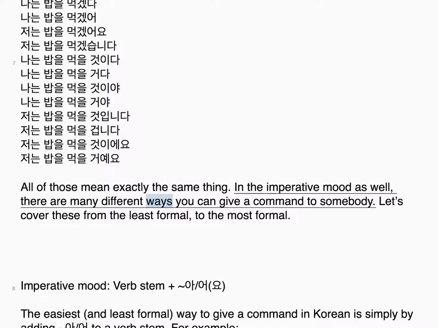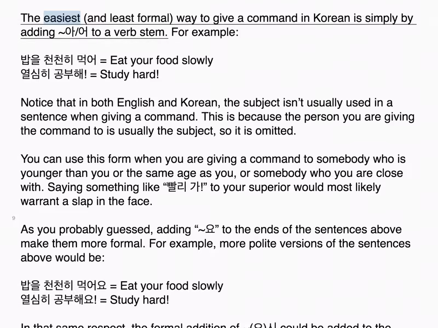There are many different ways you can give a command to somebody. Let's cover these from the least formal to the most formal. Imperative mood: verb stem plus 어. The easiest and least formal way to give a command in Korean is simply by adding 어 to a verb stem. For example, 밥을 천천히 먹어. Eat your food slowly. 열심히 공부해. Study hard. Notice that in both English and Korean, the subject isn't usually used in a sentence when giving a command. This is because the person you are giving the command to is usually the subject, so it is omitted.